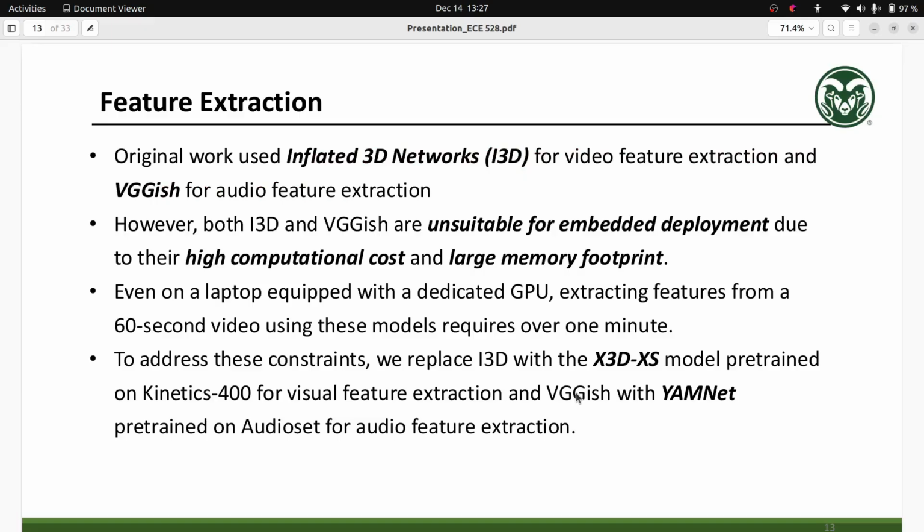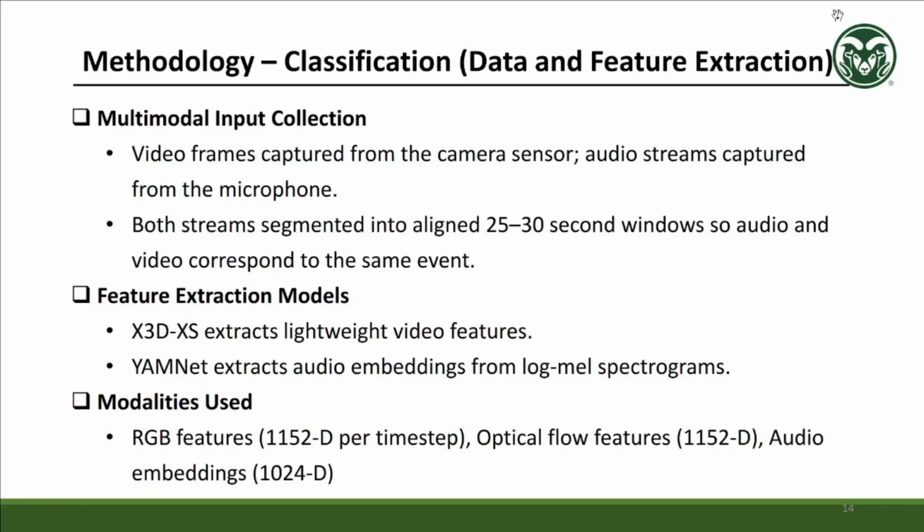For feature extraction, we use X3D-XS and EMNet, as the previous feature extractors I3D and VGGish are unsuitable for embedded deployment. For multimodal input collection, we used cameras to collect video information and microphones to collect audio information. Both streams are segmented into aligned 30-second windows, so audio and video correspond to the same event.